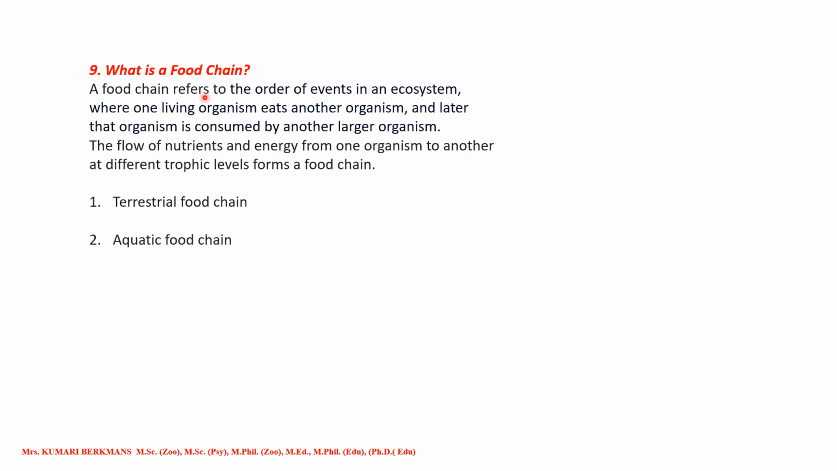What is a food chain? Let us see what a food chain is. A food chain happens in the ecosystem. There are oceanic ecosystems and terrestrial ecosystems. Frankly, there are two major ecosystems, terrestrial ecosystem and aquatic ecosystem.